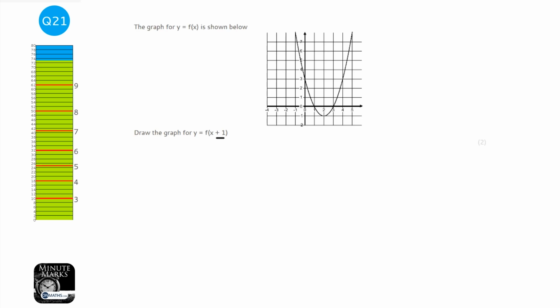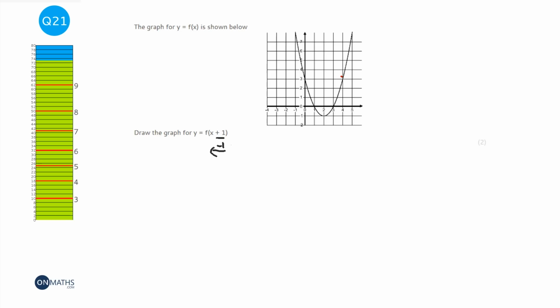The weird thing about inside the brackets is it goes the opposite way to what you'd think. You'd think a +1 would move 1 to the right, and that is absolutely not the case. It is for when it's outside the bracket. So if it's add 1 outside the bracket, you'd think it would move up 1, which it does. That's normal. But it always does the opposite of what you think inside the bracket. So a +1 will actually move it 1 place to the left. So it will actually subtract 1 from each of the x coordinates.